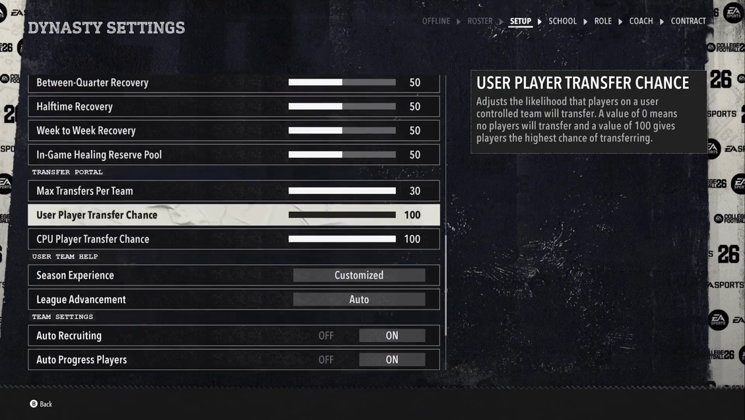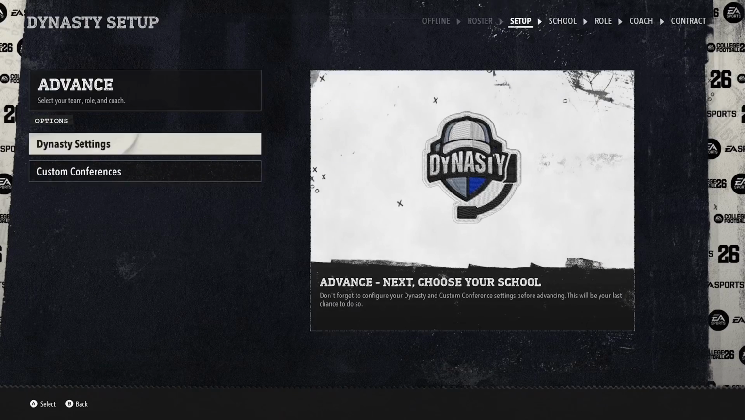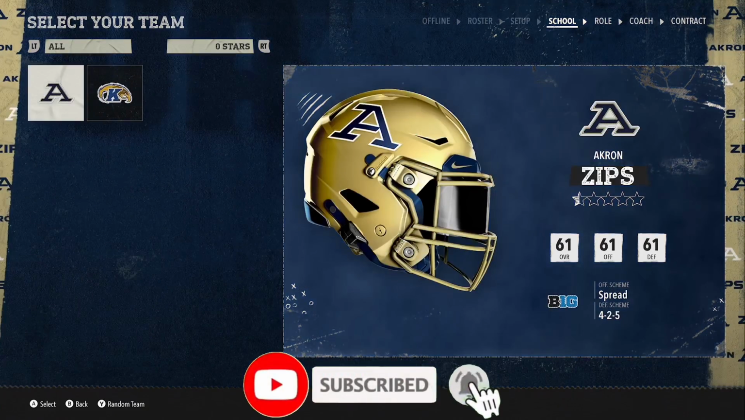But I did put max transfer per team on 30 and CPU and user player transfer chance up to 100. So we're going to have a lot of transfer portal shenanigans or whatever.